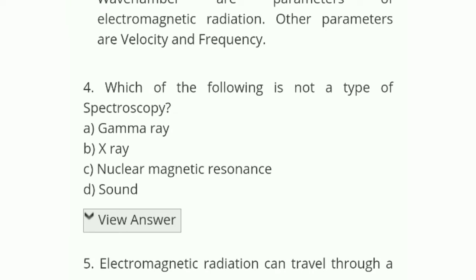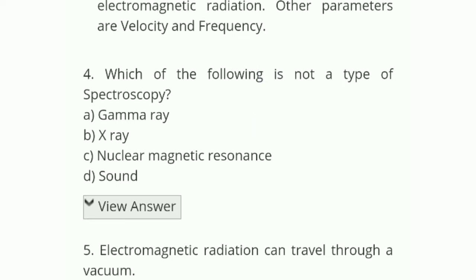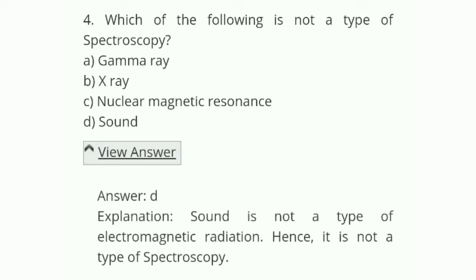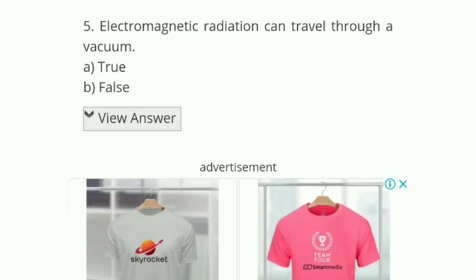Which of the following is not a type of spectroscopy? The options are gamma ray, X-ray, nuclear magnetic resonance, or sound. In this, which is not a type of spectroscopy, the correct answer is D. Sound is not a type of electromagnetic radiation, hence it is not a type of spectroscopy. Okay, let's see question number 5.